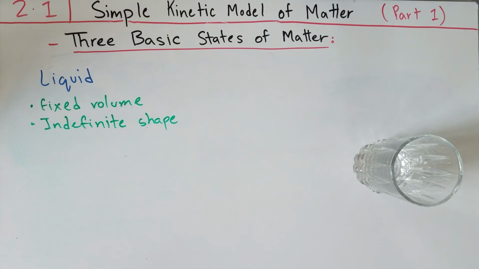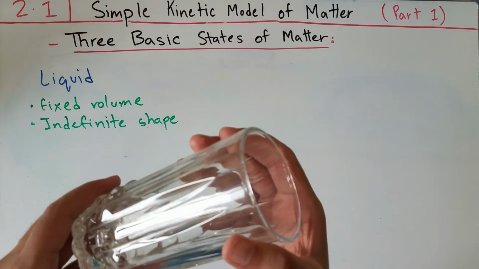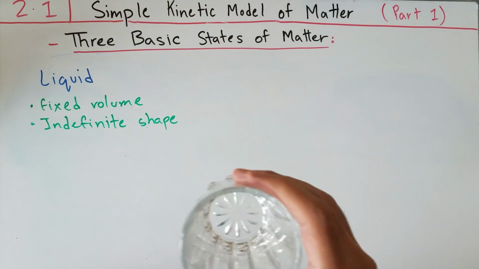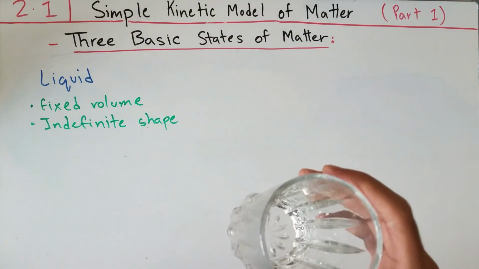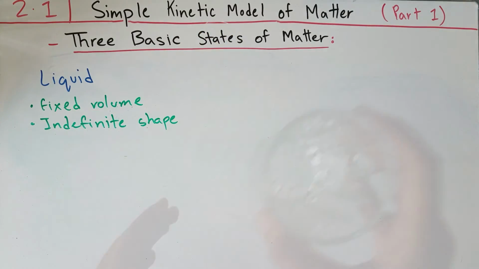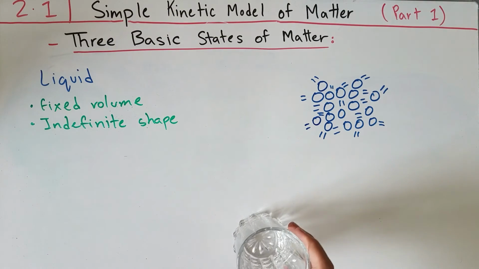And I'll just demonstrate right now why it has indefinite shape. Because you can see that as I tilt this glass of water, the water is changing in shape. It's not in a constant shape like this marker that I had. However, it does have the same volume, which is around this level right now. Now let's take a look at what the particles in the water would look like as a liquid. So in the glass of water that I had, the particles would look something like this.